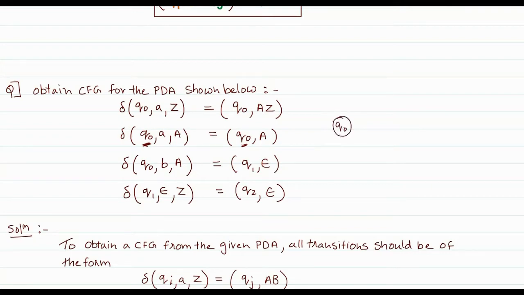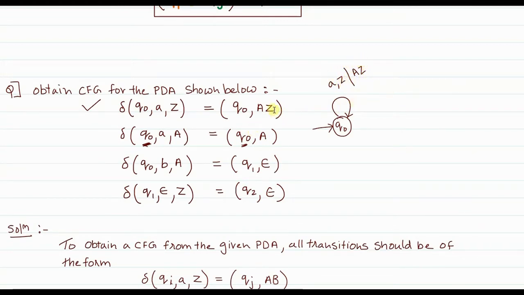So without wasting time, let us draw the PDA. From Q0, I'm just drawing the transitions for the first textual transition that is given. From Q naught on reading A, when Z is on top of the stack, that means it is Z naught, what you do is push AZ onto the stack. That means A is pushed onto the stack. You concatenate the topmost element Z to A, so it becomes AZ, and that you push onto the stack.